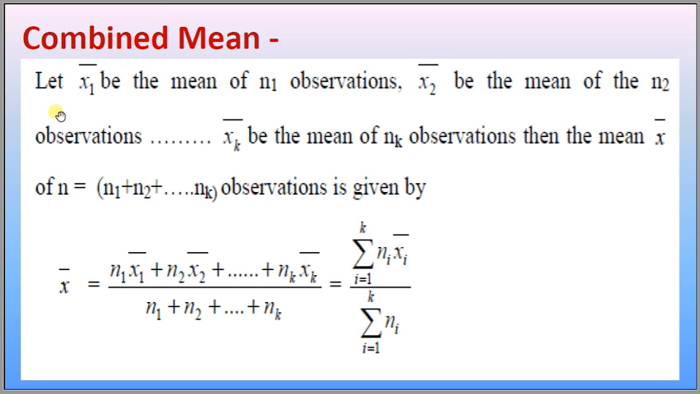What is combined mean? Let x1 bar be the mean of n1 observations, x2 bar be the mean of n2 observations, and xk bar be the mean of nk observations.